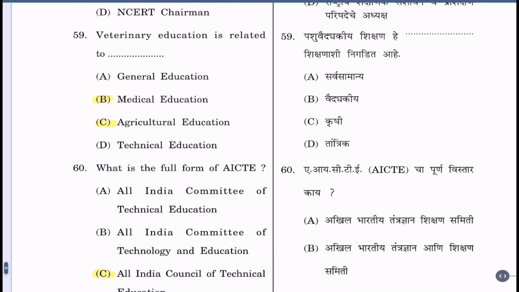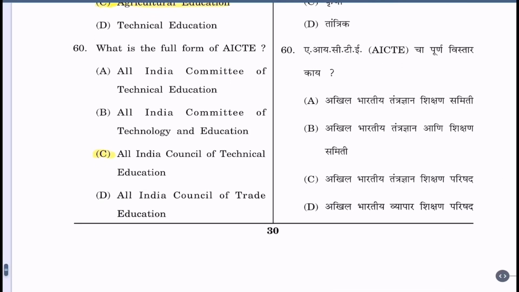Question 59. Veterinary education is related to A. General education, B. Medical education, C. Agricultural education, D. Technical education. Now, veterinary education is related to medical education as well as agricultural education. So, whatever option you mark, B or C, will be treated as correct. Note that we have to tick or fill only one option.